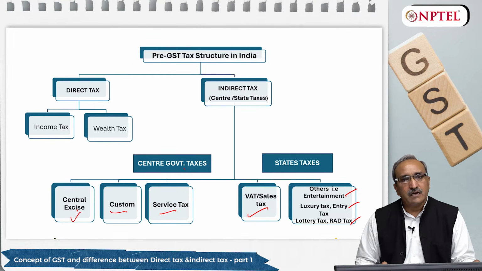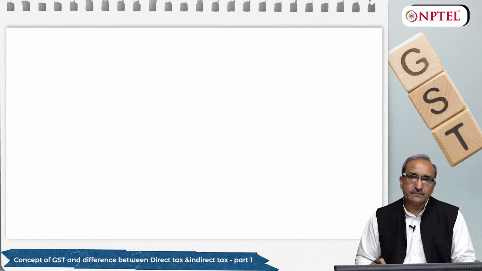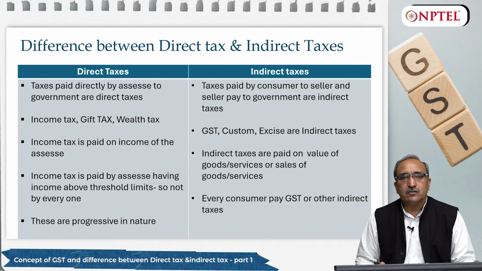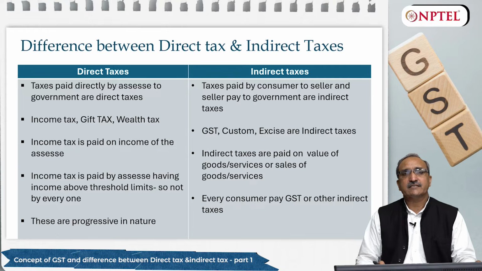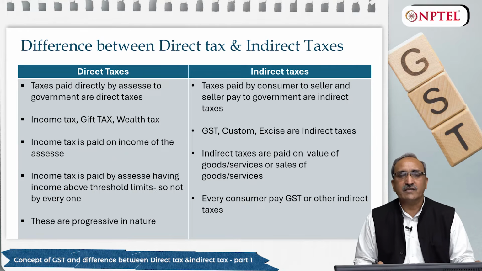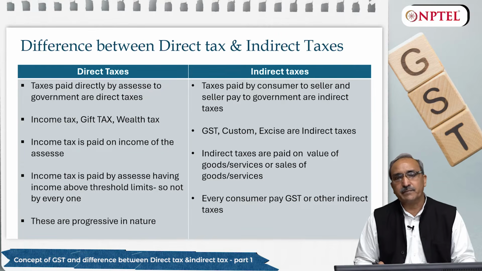So friends, when we talk about direct taxes or indirect taxes, as I told you in my previous slide, we have two types of taxes in India. One is direct tax, another is indirect tax. Direct tax is paid by the assessee or the individual directly to the government, and indirect taxes are paid by the assessee or the consumer through the supplier to the government.